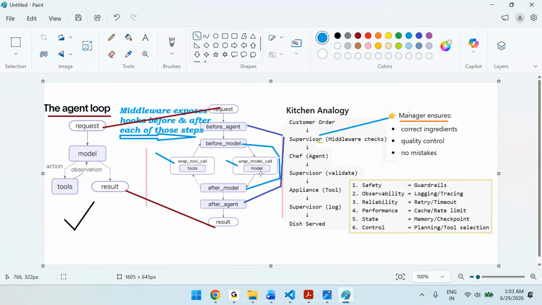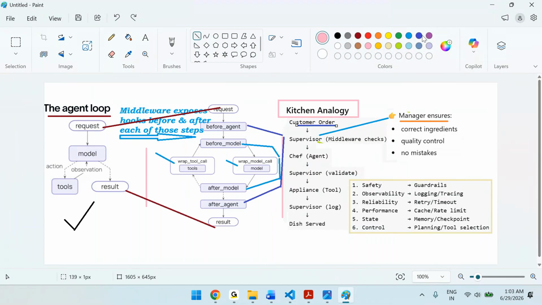That's it. If you want to understand it in layman's terminology, what is the middleware? You can see the flow here. Let's say a customer came and placed the order.